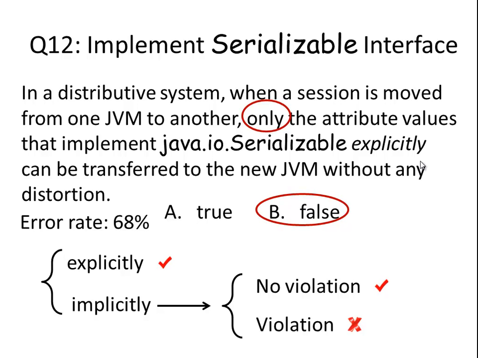Now back to the original question, because our statement says only explicitly, that's not true, because in the implicit case the first subcase can also satisfy the requirement. So that's why B is correct.